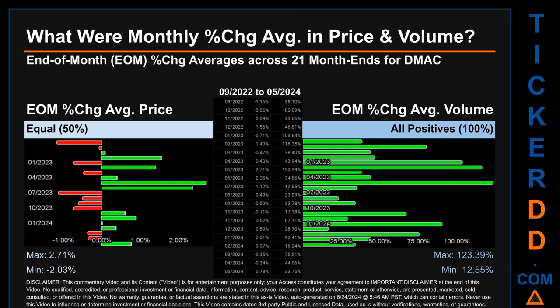Price saw an end-of-month max of 2.71% in average percentage change, along with a minimum of -2.03%. For volume, the maximum and the minimum monthly percentage change were respectively 123.39% and 12.55%.